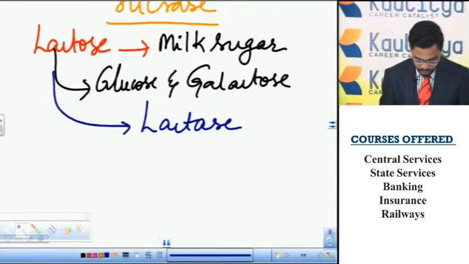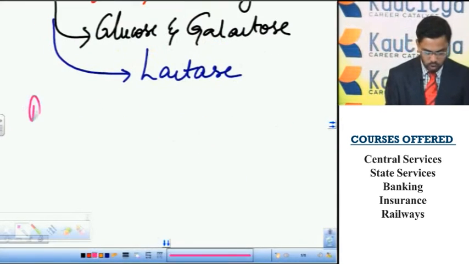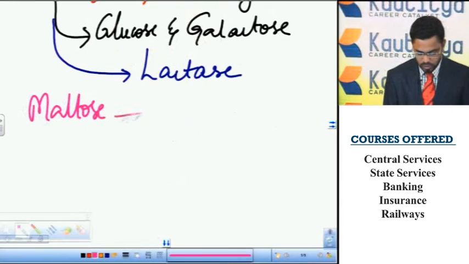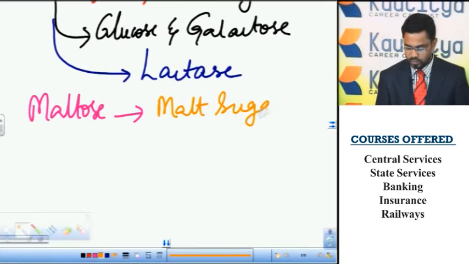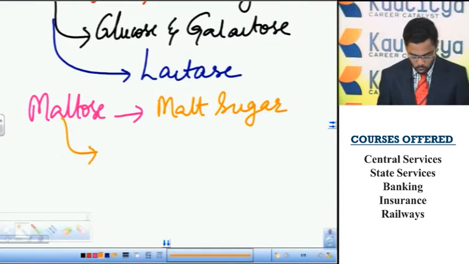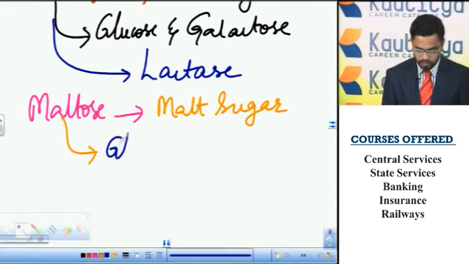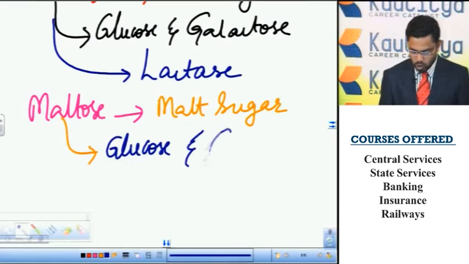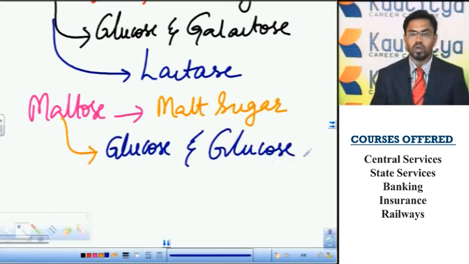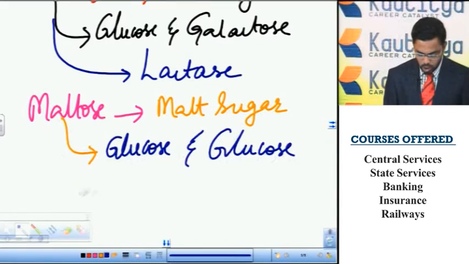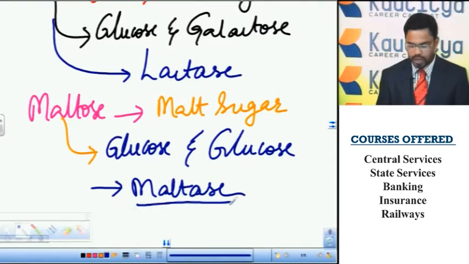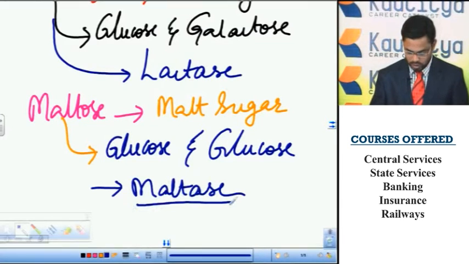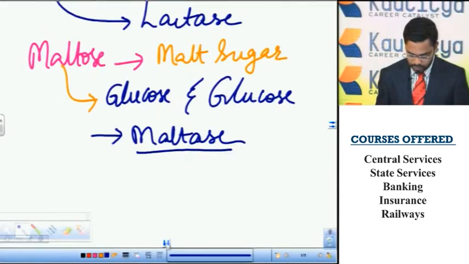So another example is maltose. This maltose is commonly called malt sugar. The maltose is made up of two monosaccharides. They are glucose and glucose. So the alpha D glucose and beta D glucose are linked by glycosidic bond to form maltose. The maltose is digested by a digestive enzyme maltase to form the respective monosaccharide units glucose and glucose. So these are the examples for disaccharides.